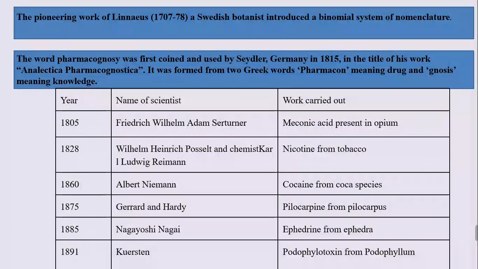There are other scientists who have carried out different experiments. For example, Sir Sertürner, who carried out work on meconic acid present in opium. And there are other examples as well, such as Albert Niemann, who carried out experiments on cocaine from coca species.